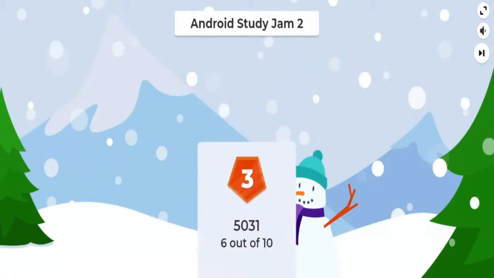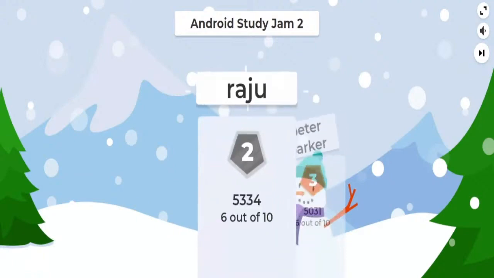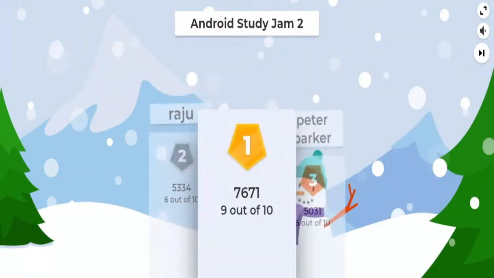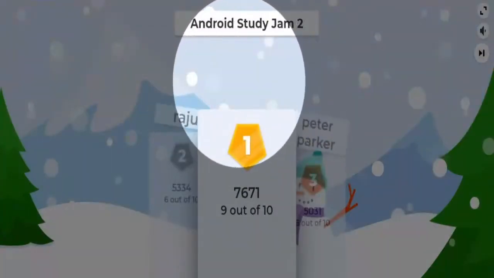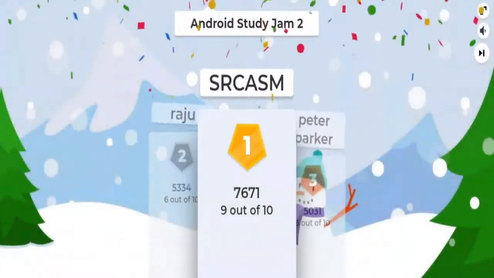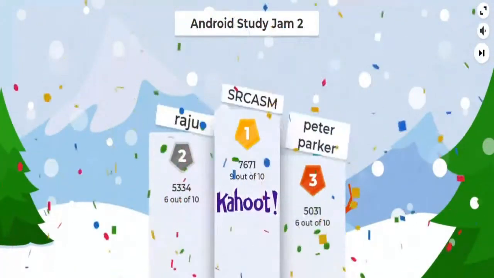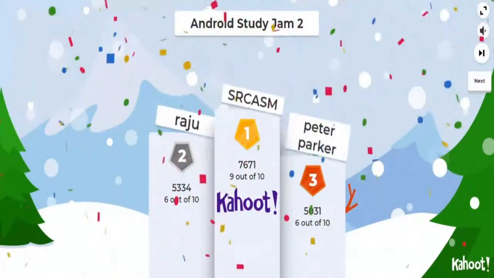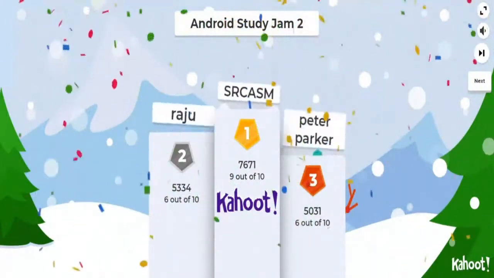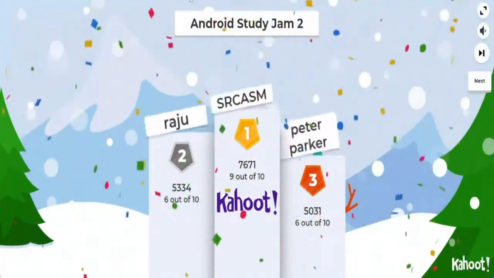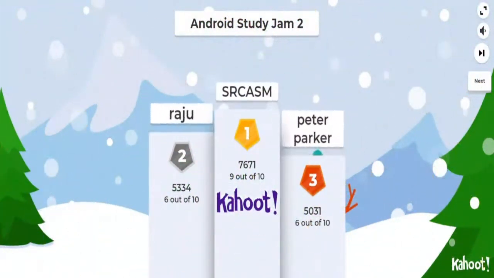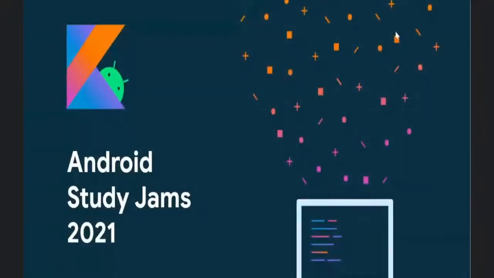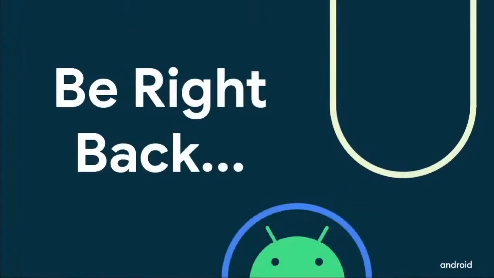Now let's see the winners. At the third position we have Peter. Then we have Raju Bhaiya and, ta-da, Sarcasm. Yay! Congratulations. Nice. We also have runners up. Guys, please give your full name properly once so we know who is who, because we don't know. So that was all about the quiz.